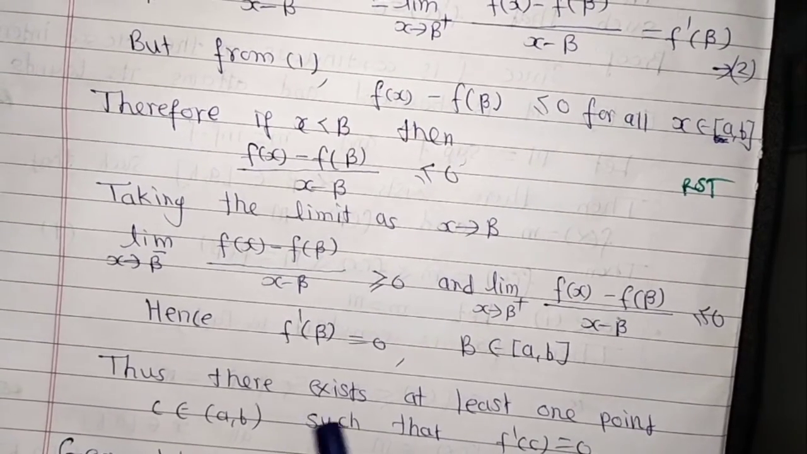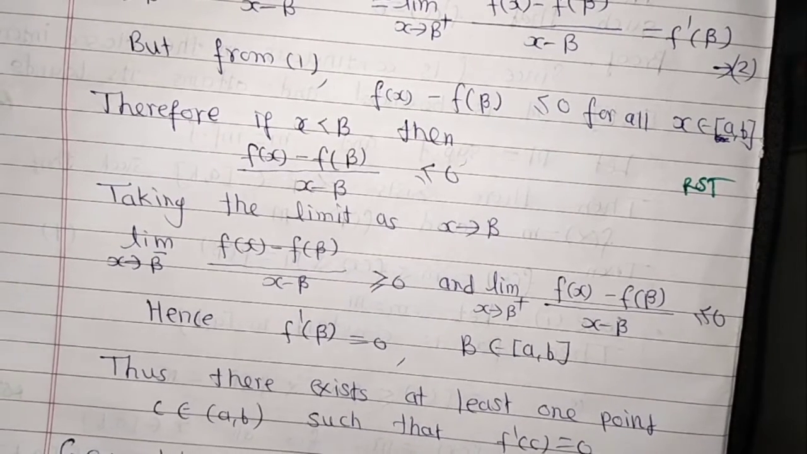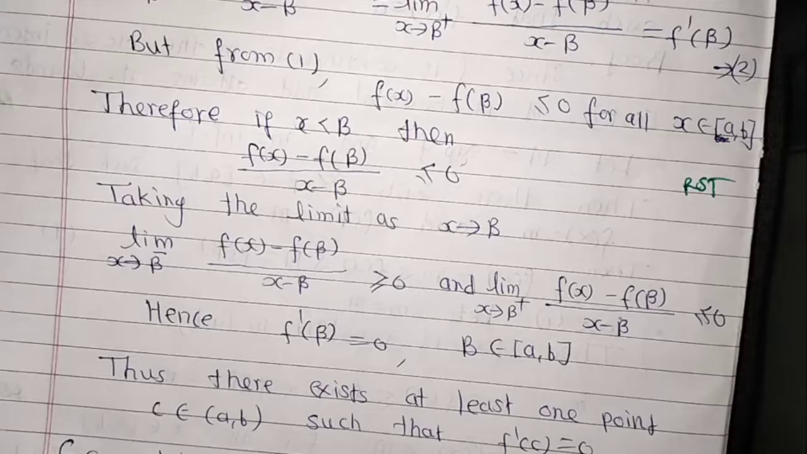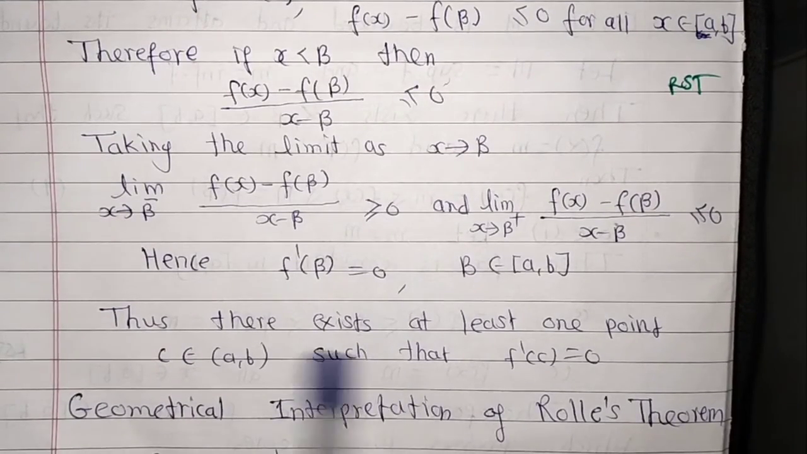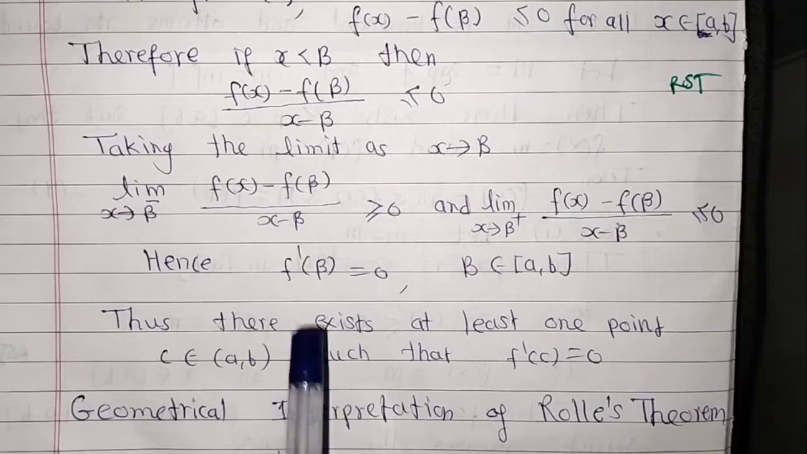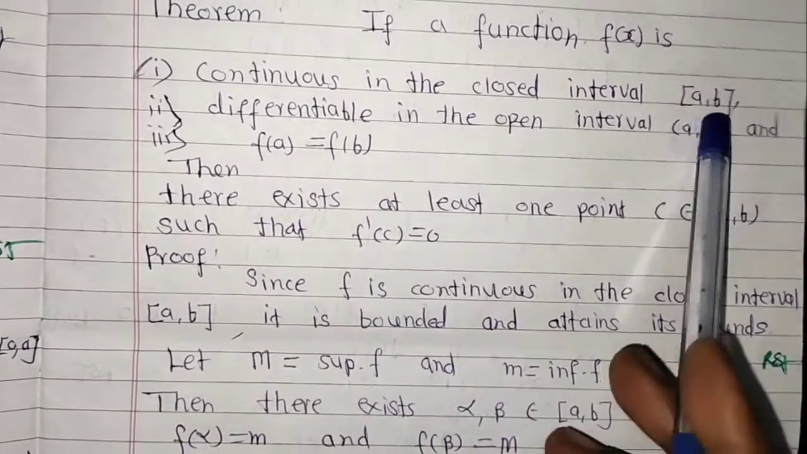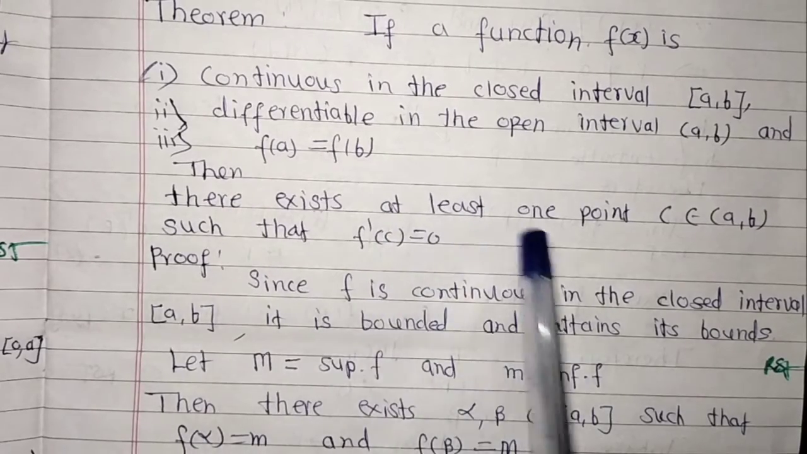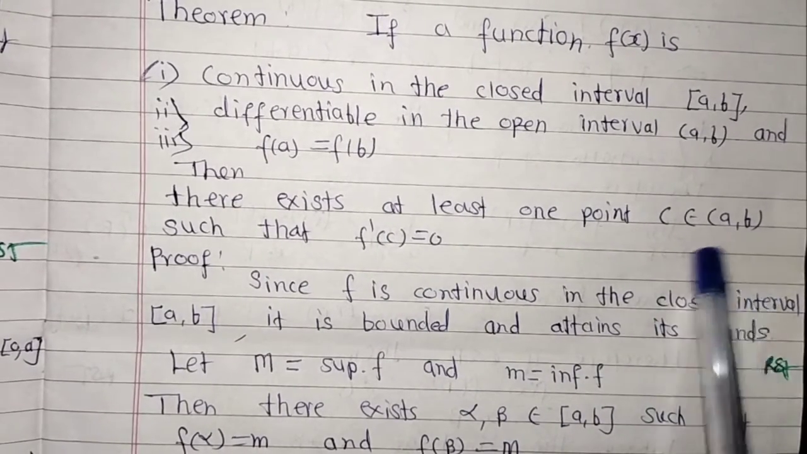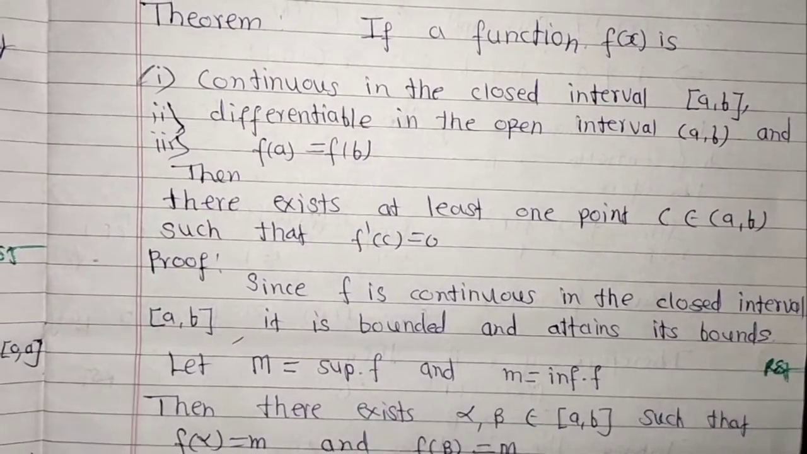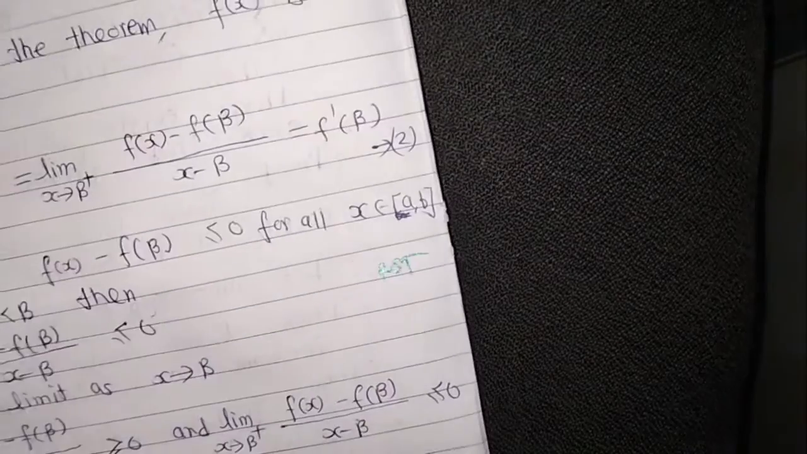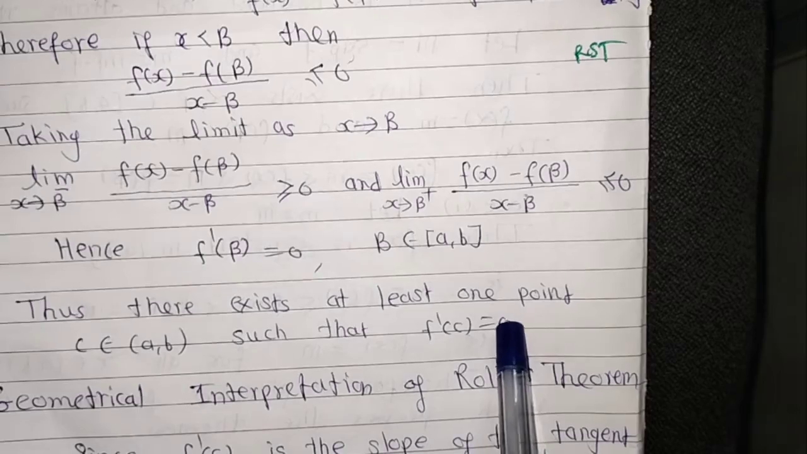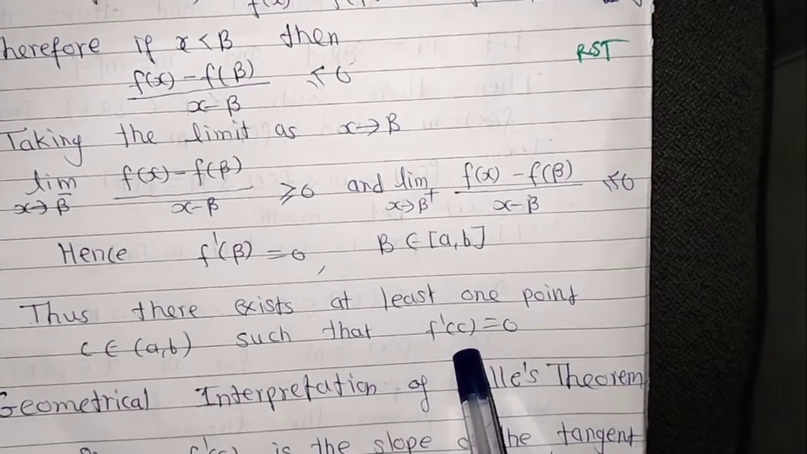Thus, there exists at least one point c belonging to the open interval (a, b) such that f'(c) equal to 0. Thus, if the three conditions are satisfied, that is, if f(x) is continuous in the closed interval [a, b], it is differentiable in the open interval (a, b), and f(a) equal to f(b), then there exists at least one point c in the open interval (a, b) such that f'(c) equal to 0.